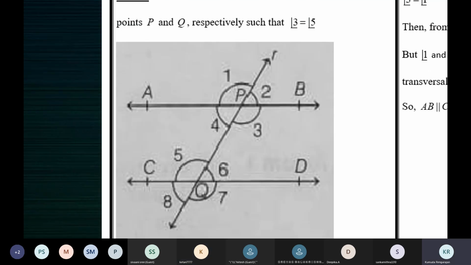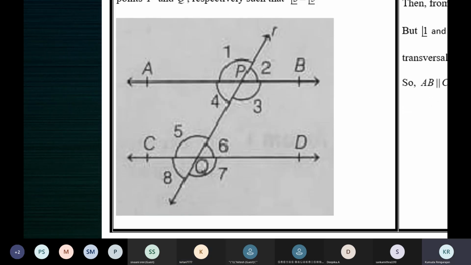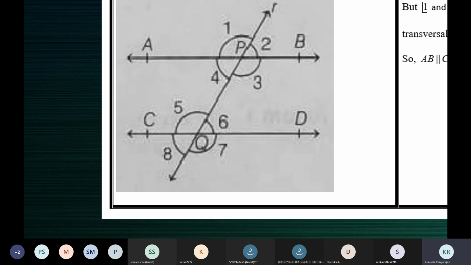So supposing we had taken 4 is equal to 6 instead of 3 is equal to 5. Tell me how the proof will go. See, you should know what you're trying to reach. So what are we trying to do? We are trying to prove that a pair of corresponding angles is equal. That's your goal. With angle 4 is equal to angle 6 given to you, you are trying to prove that a pair of corresponding angles is equal.